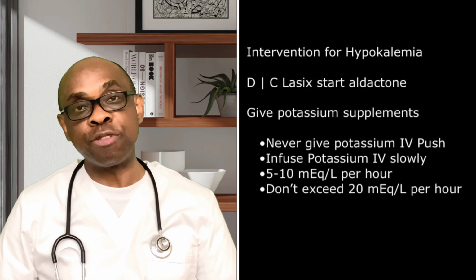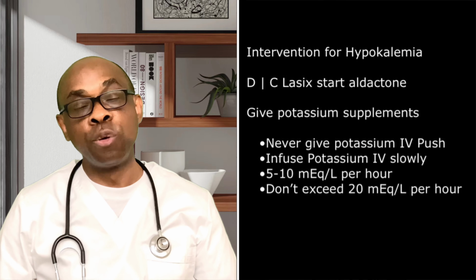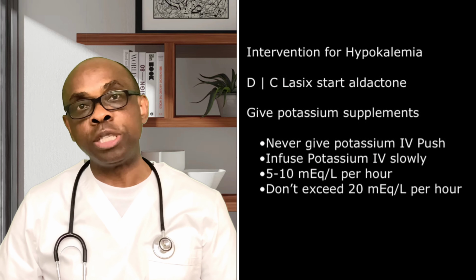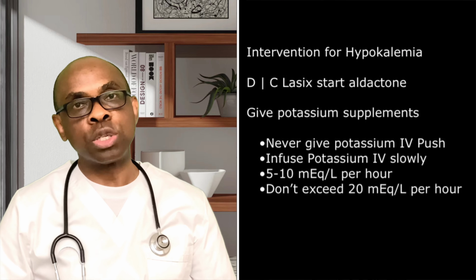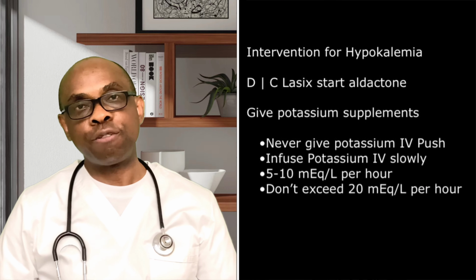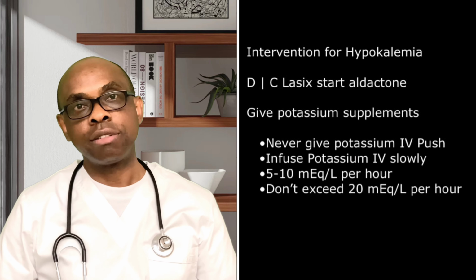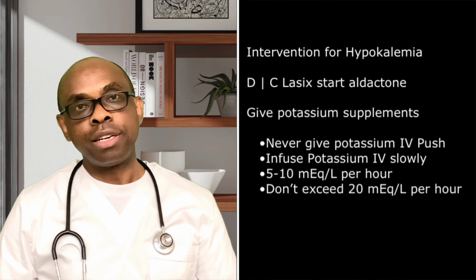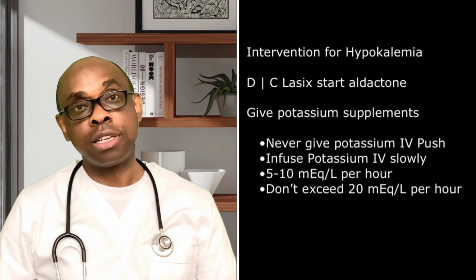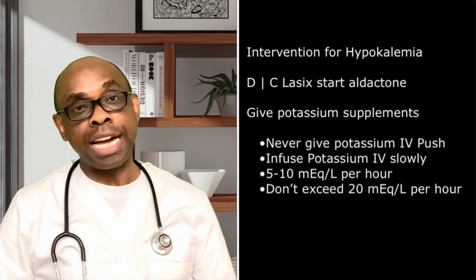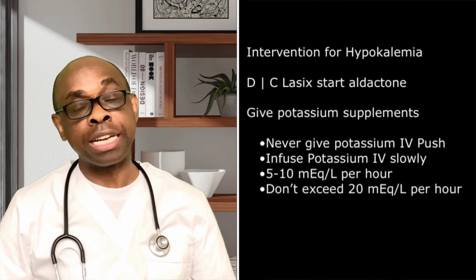So the option we have is to give that potassium through IV, and it has to be infused slowly. Take, for example, you want to infuse potassium. You start with at least 5 to 10 milliequivalent in 1 hour. It must not exceed 20 milliequivalent for 1 hour, because they are very, very corrosive. They can heat up the vein. And as a result of that, we need to be very, very careful.